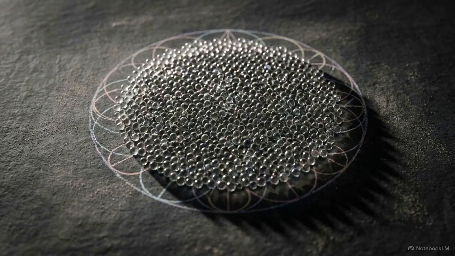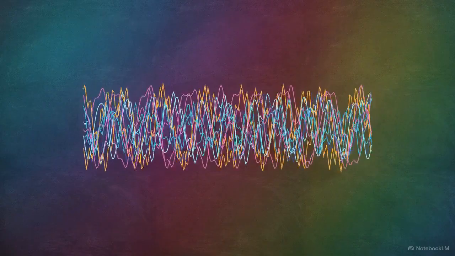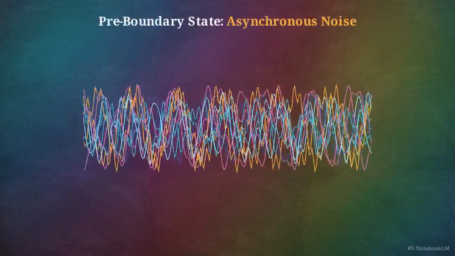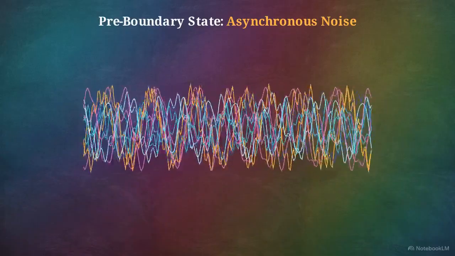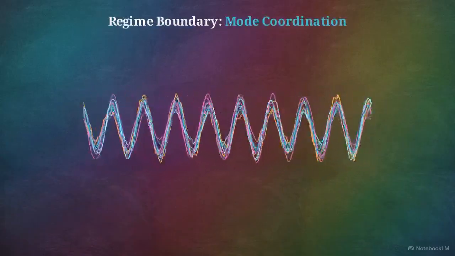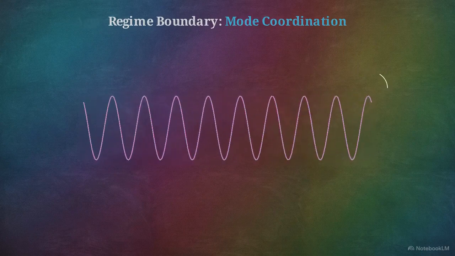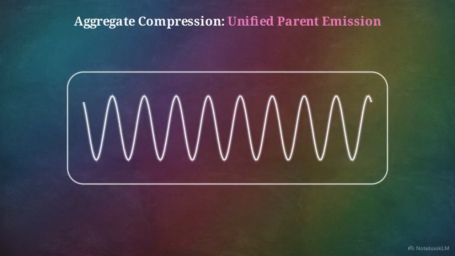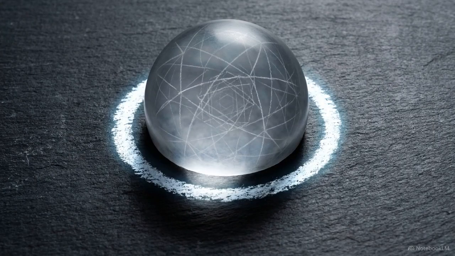When a lattice is coordinated enough to pass these topological tests, it reaches a state called aggregate compression. This is when the lattice stops acting as separate parts. The independent vibrations of lower-level components synchronize into a single overlapping wave. The parts still exist, but their noise is subsumed, emitting one unified parent emission to the environment. This synchronization is the mathematical milestone where many separate components officially become one higher-scope oscillator.